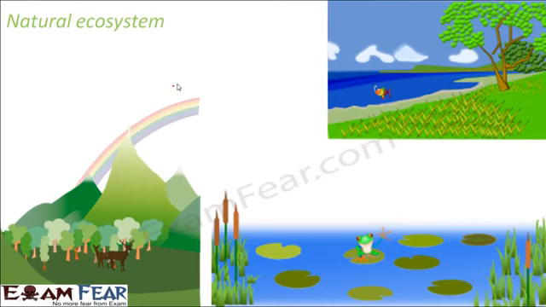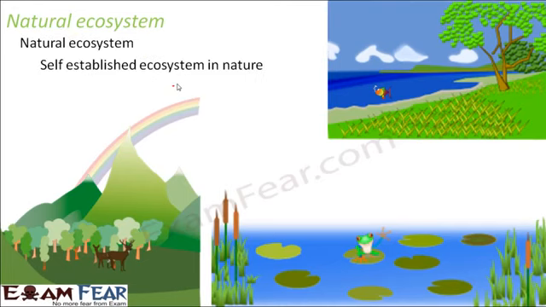So what is natural ecosystem? Natural ecosystem is a self-established ecosystem in nature. Now what do we mean by self-established? That means the ecosystem came up naturally. Nobody created that ecosystem. So that is why it is called natural ecosystem. Some examples of natural ecosystems are forests, rivers, ponds, oceans. These are all examples of natural ecosystem because we do not create the forest. Nature creates the forest on its own. Similarly, the rivers and the ponds are created naturally.